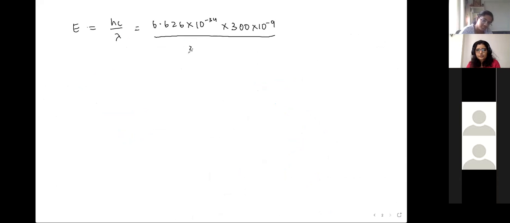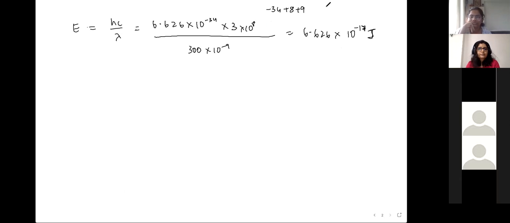No, this will come below. 300 into 10 power minus 9. That is the speed of light, so that's 3 into 10 power 8. So this is, yeah, that makes sense. 6.626 into 10 power minus 34, then plus 8, you get minus 26, and then you take the 9 up, so plus 9.